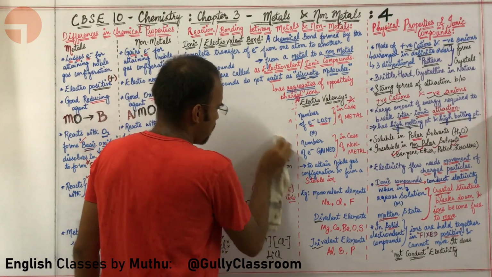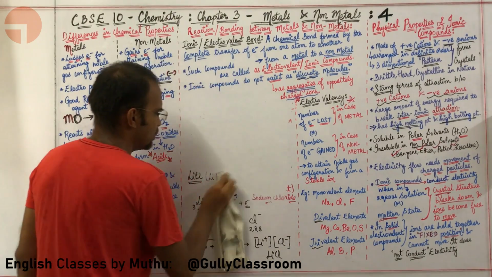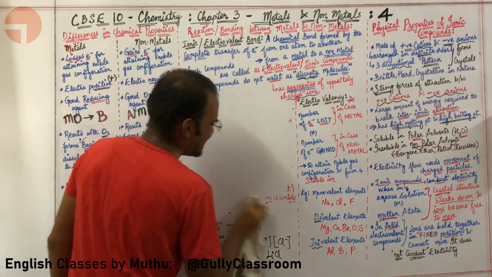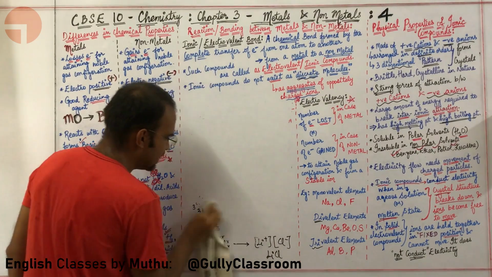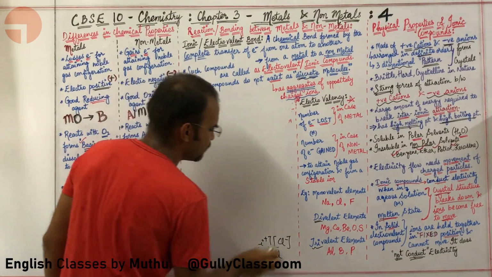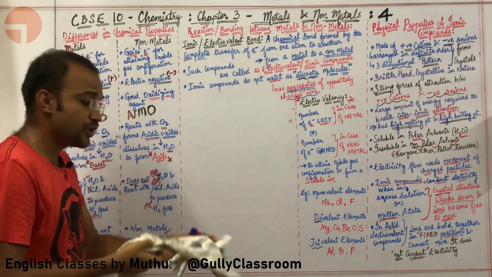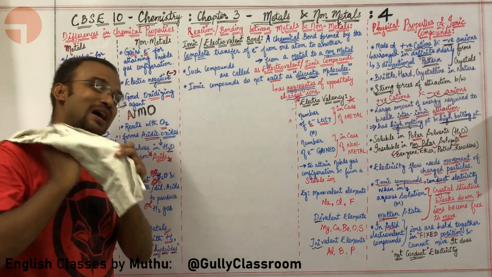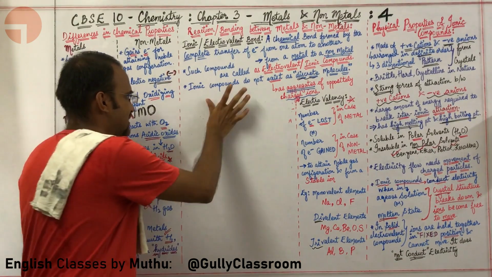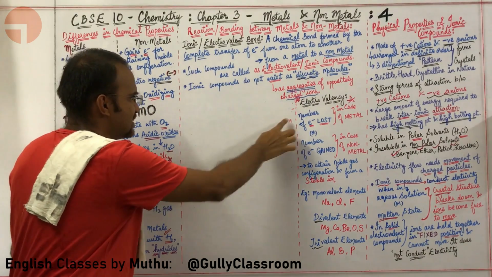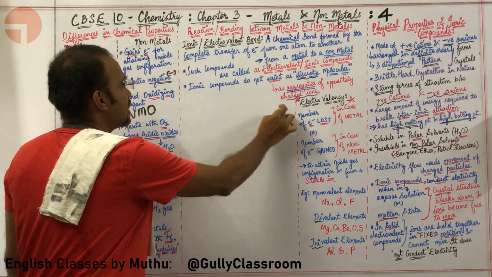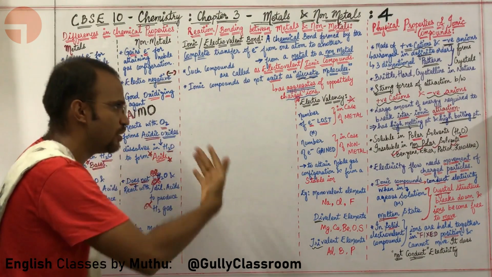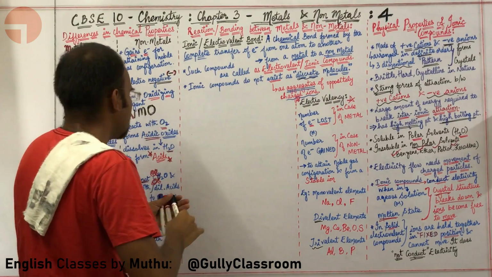For the next electrovalent compound, let us go for calcium oxide. Sir, what is the formula for calcium oxide? I also don't know. So how are you going to teach me, sir? I am going to analyze the electronic structure of calcium and oxygen and then decide what kind of an electrovalent compound calcium and oxygen are forming.